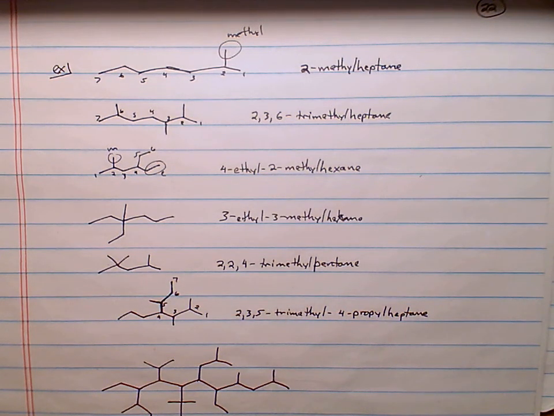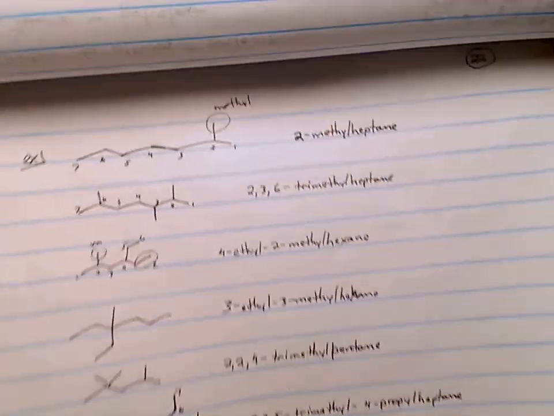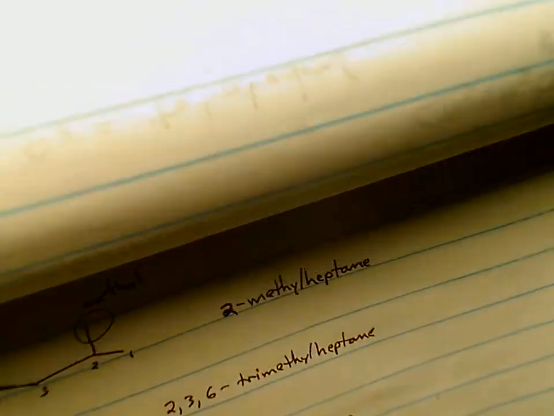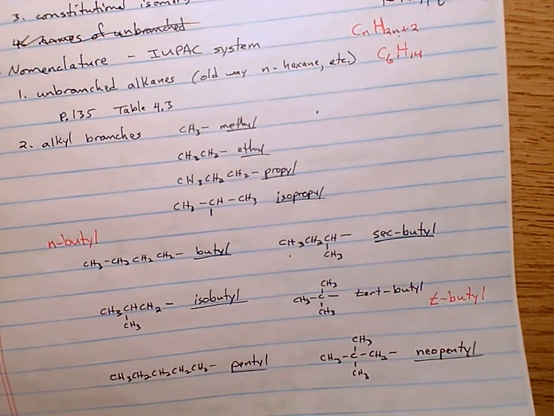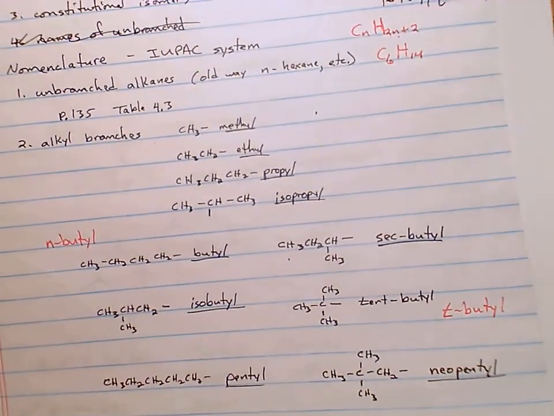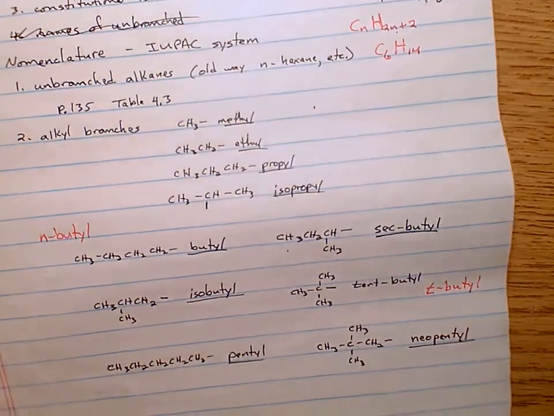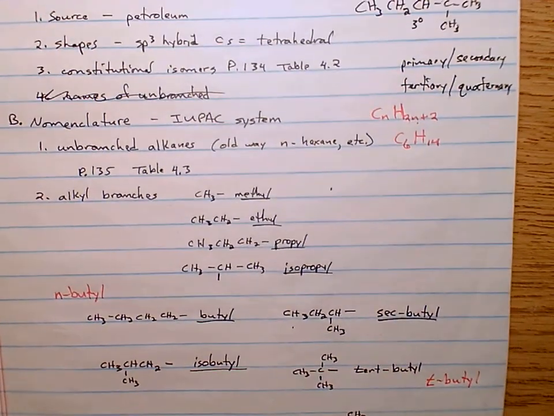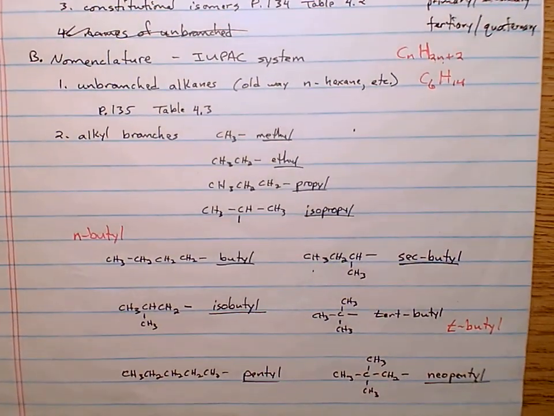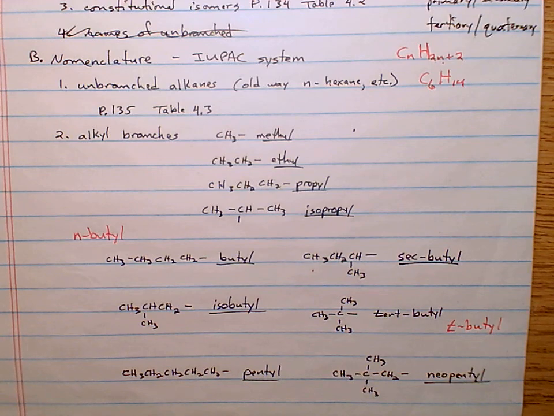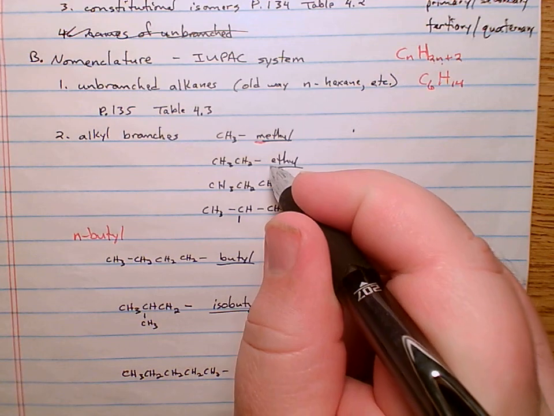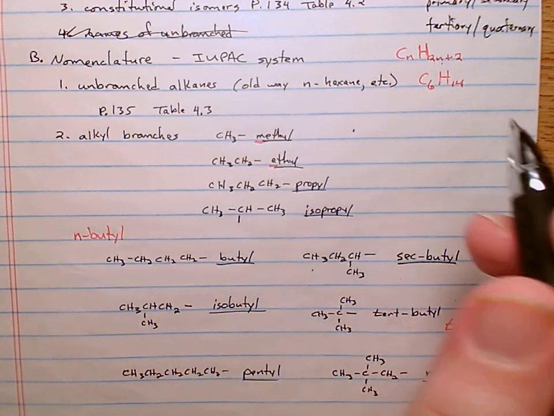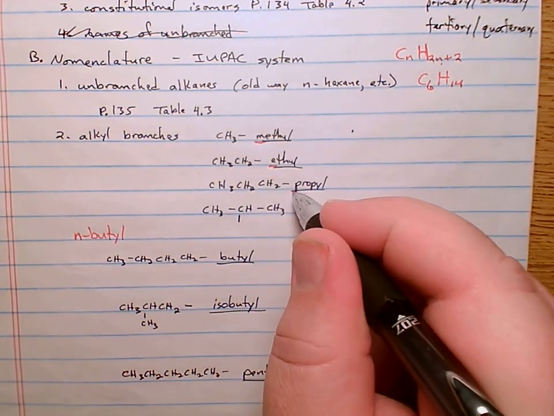Which brings us to a weird type of situation. Let's go back to our branches on that previous page. When we were looking at how we named our branches, the question is, what letter does each branch start with? And you're going to find out it's not that easy. Well, methyl starts with M. Ethyl starts with E. Propyl starts with P.